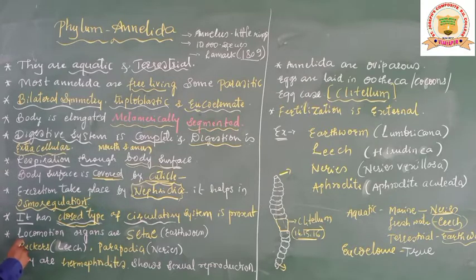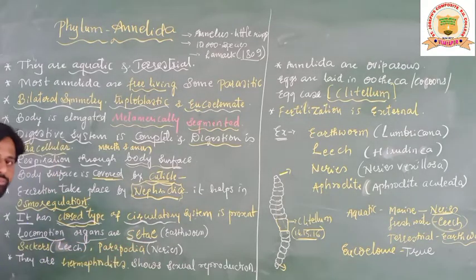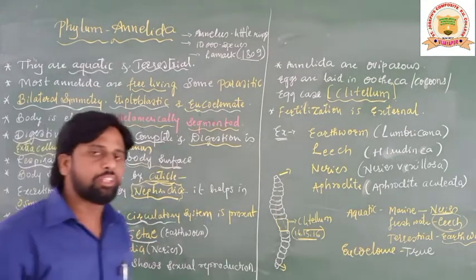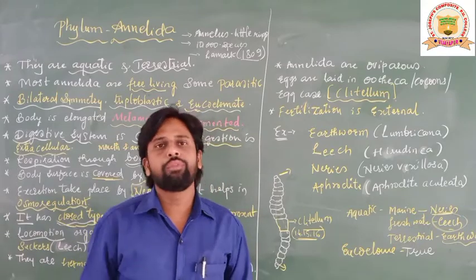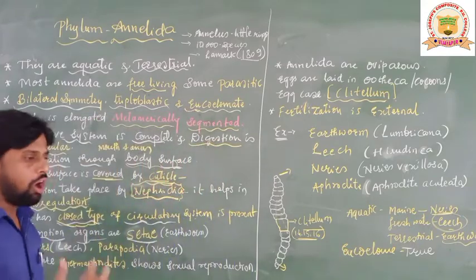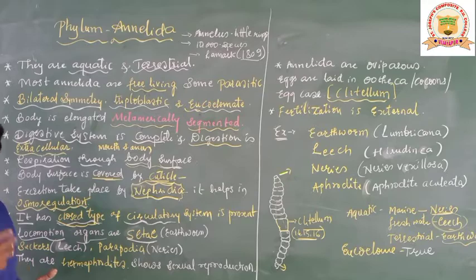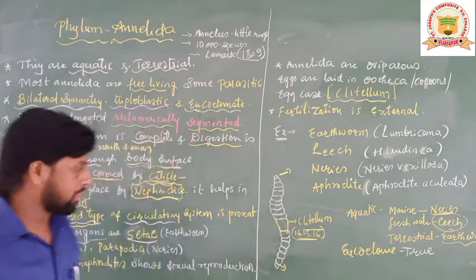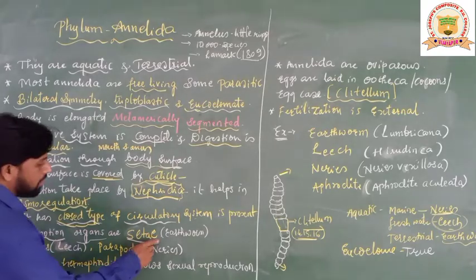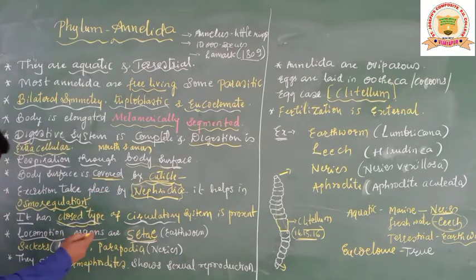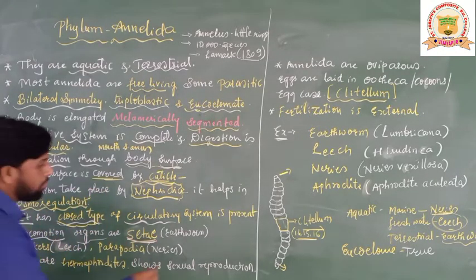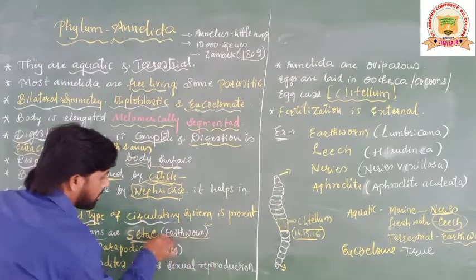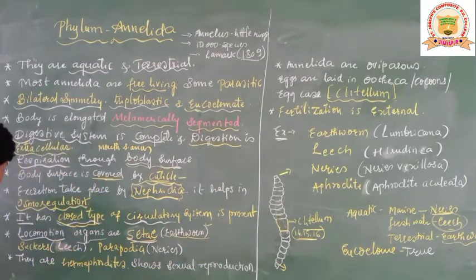Next, locomotion. Annelida is one of the specialized animal groups where animals of different habitats show different types of locomotory organs. As you will see in the example, setae are the locomotory organ of the earthworm, as the earthworm is a terrestrial animal.